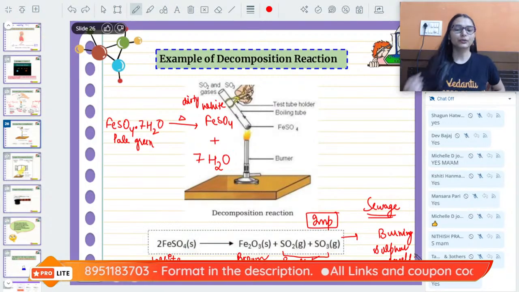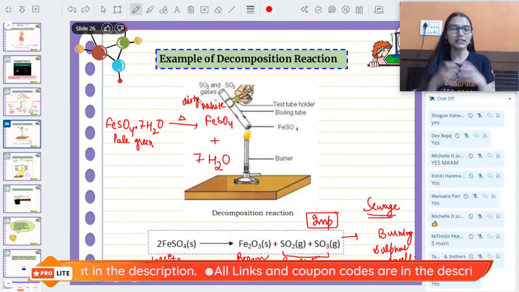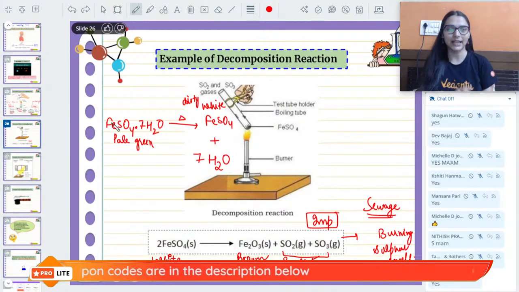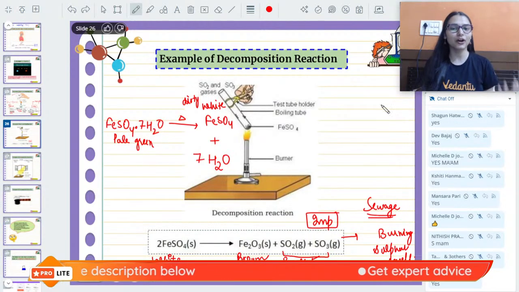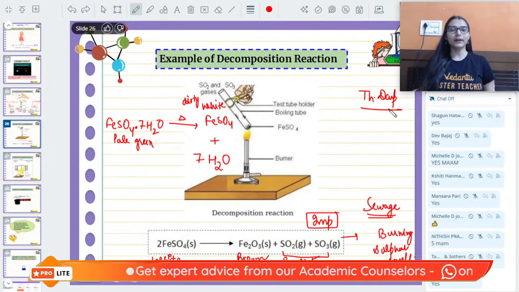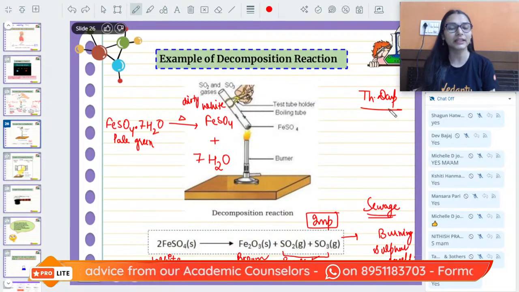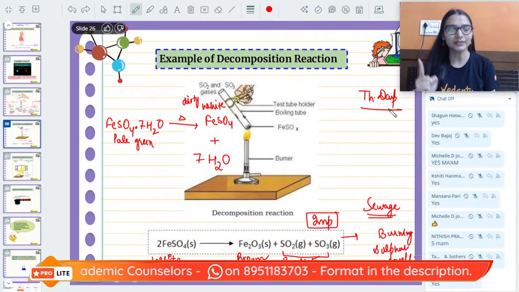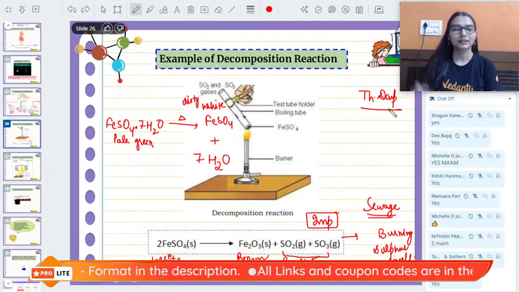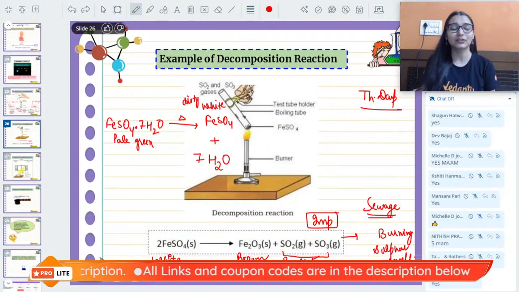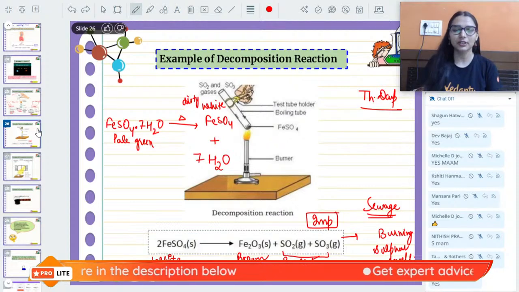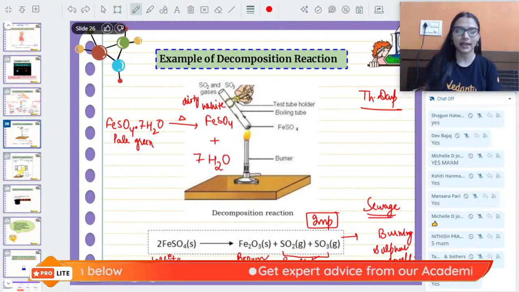Okay, so you can see what is happening. Decomposition is happening further. So one substance is broken down to give us 3 substances in the presence of heat, thermal decomposition. This is also thermal decomposition. So they can ask you what happens when we are heating ferrous sulfate crystals. The one, color changes from pale green to brown color of ferric oxide. Another thing, the 2 very bad smelling gases are released, sulfur dioxide and trioxide. Remember the observation, it is important, and I will be giving you a hint here.